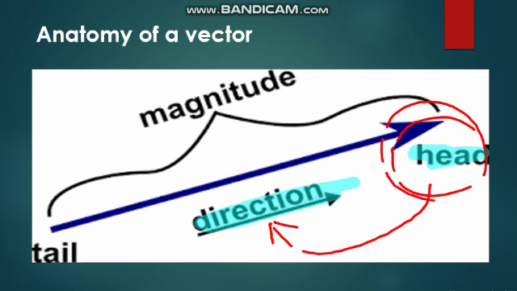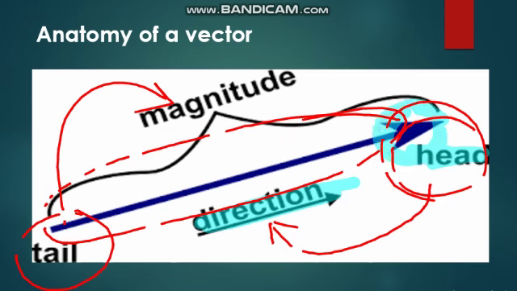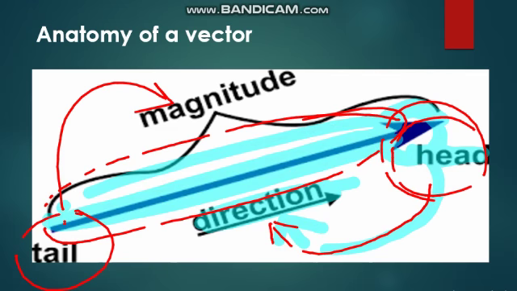But this tail shows the magnitude of a vector. Listen carefully. This is the head of the vector, which shows the direction of a vector. This is the tail of a vector, which shows the magnitude of a vector. Okay, class?